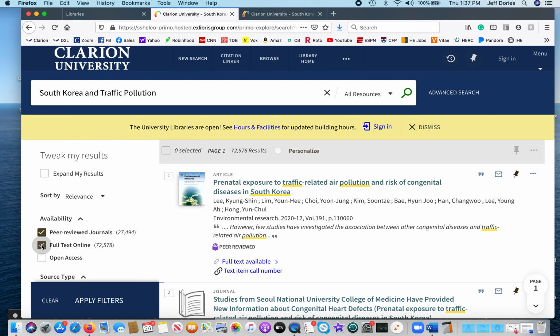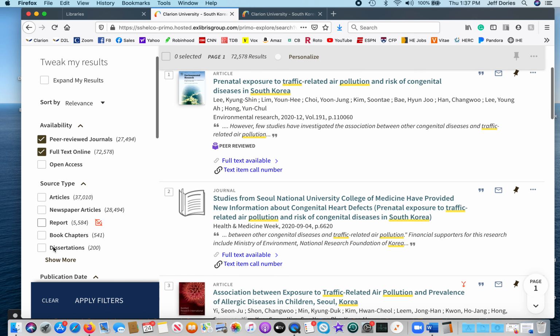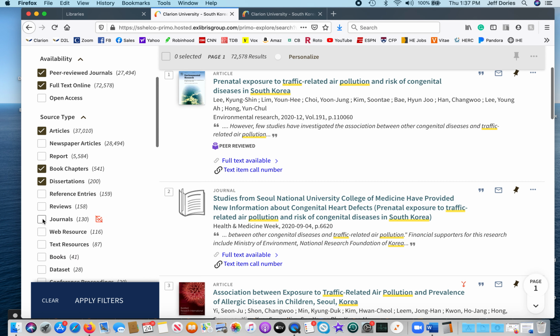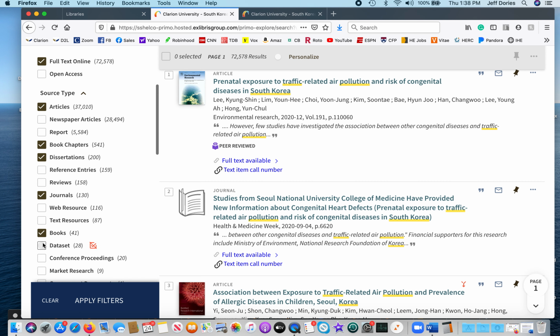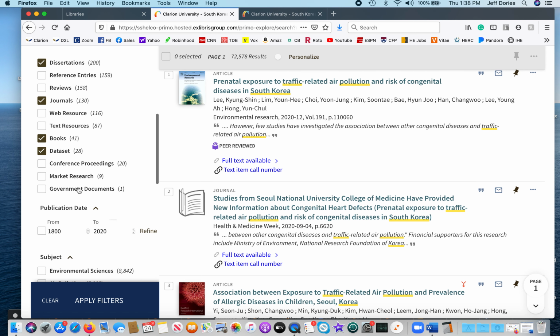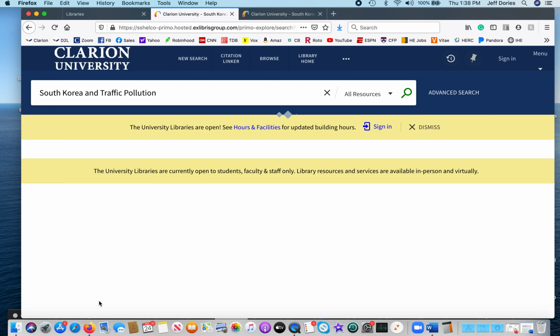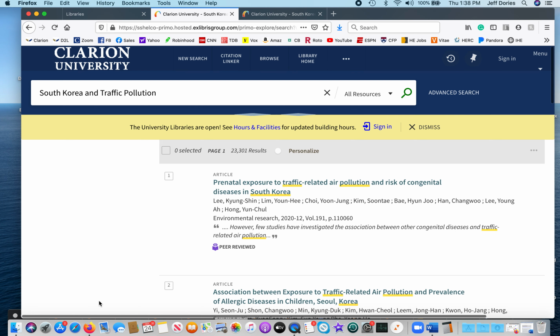So peer review, full text, and book chapter, dissertation, articles, journals, and books. Data set might even work. I'm not sure. And then the years, and apply filter. Same thing, different way.